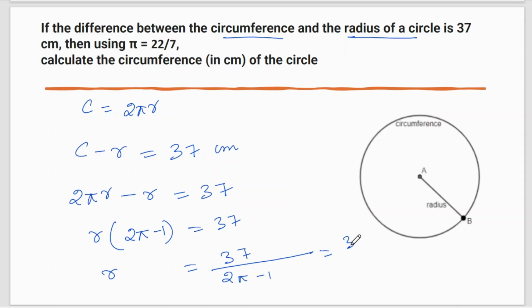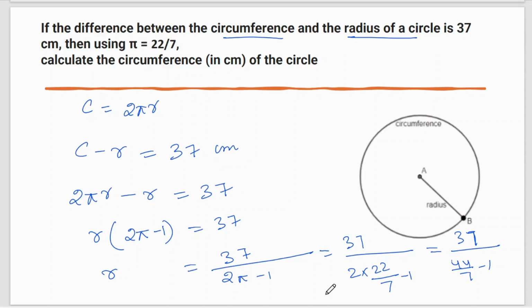Just calculate it. 37 divided by, what is 2 pi? 2 into 22 by 7 minus 1. So you will get 37 divided by 44 by 7 minus 1.